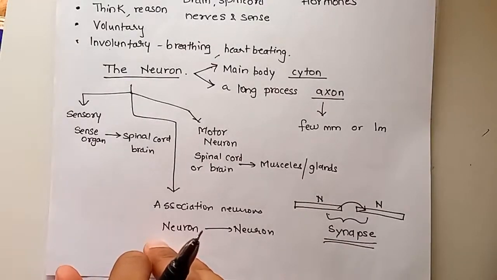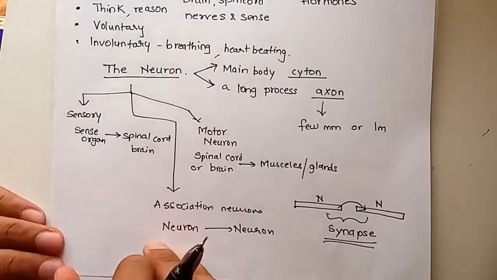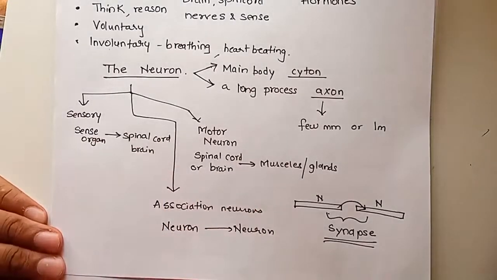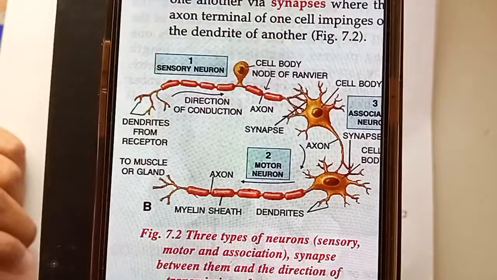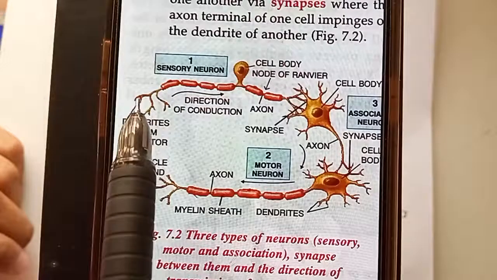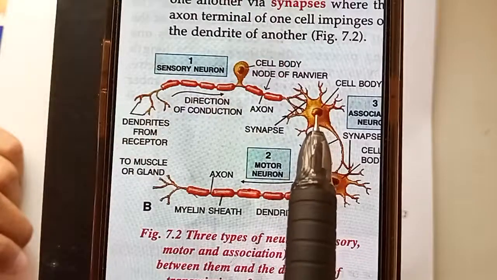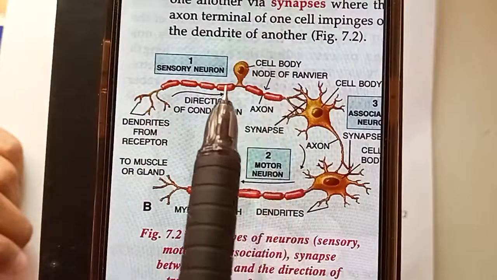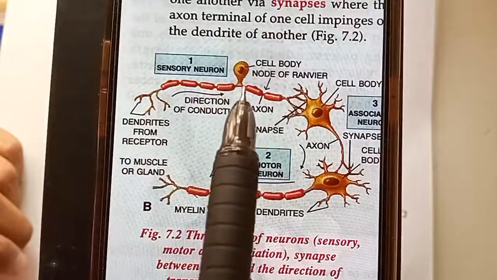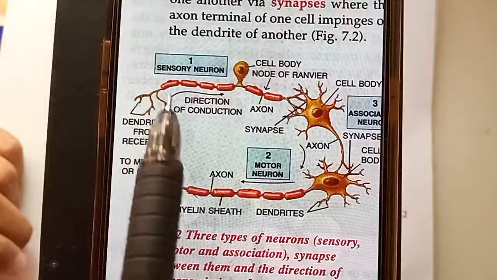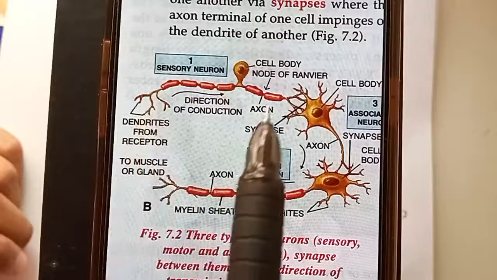Before that, let's see a diagram which shows all these three neurons. We can see here, this is one neuron. This is the cell body, nucleus. From here there is an axon, then another axon and then the dendrite.